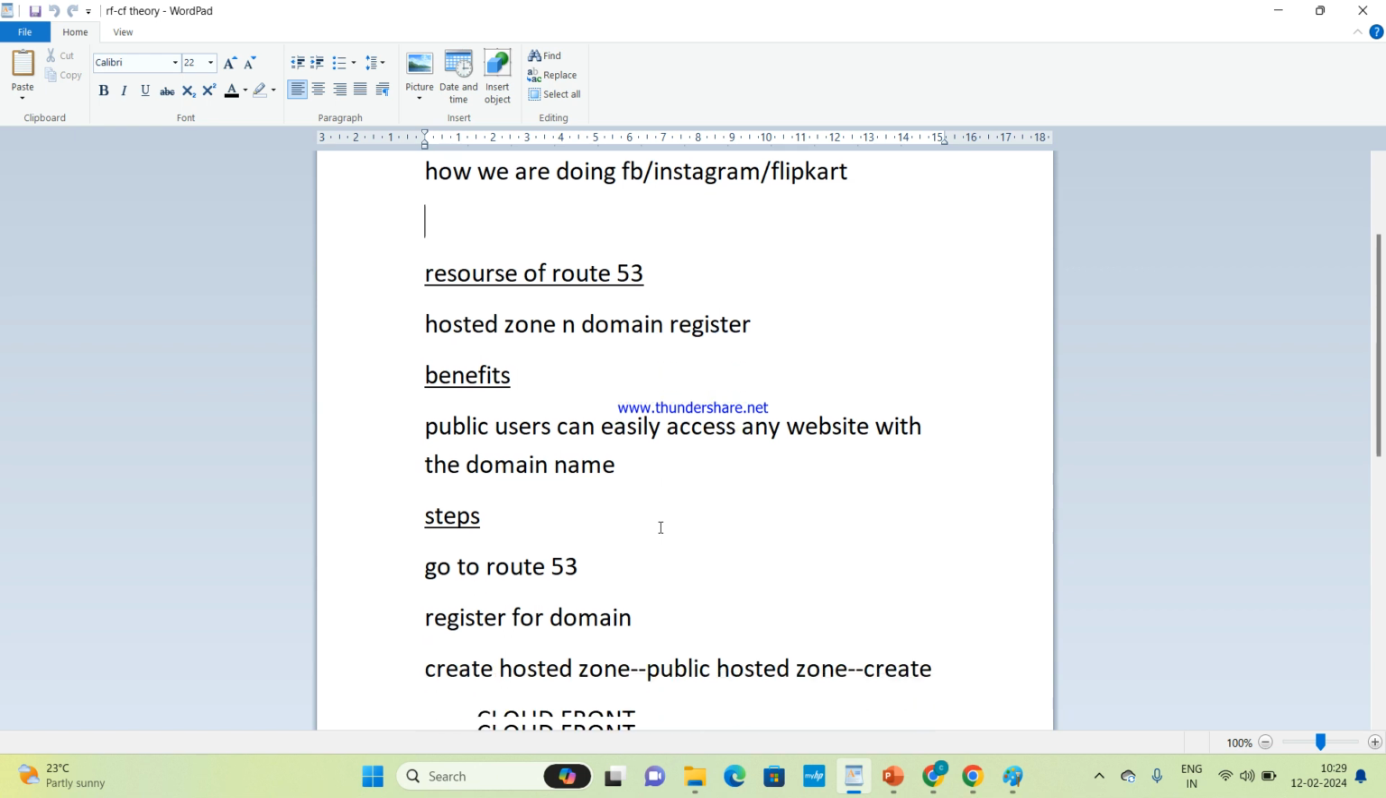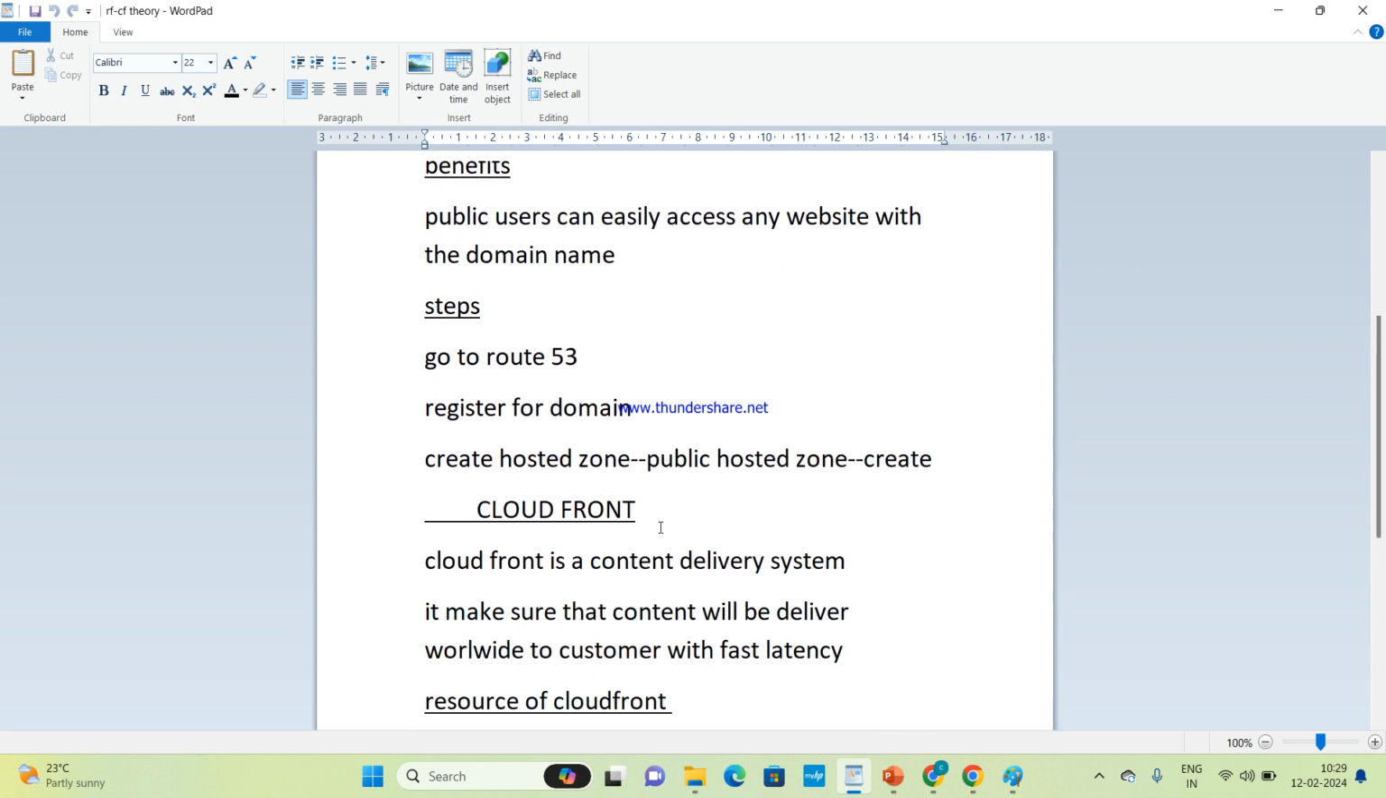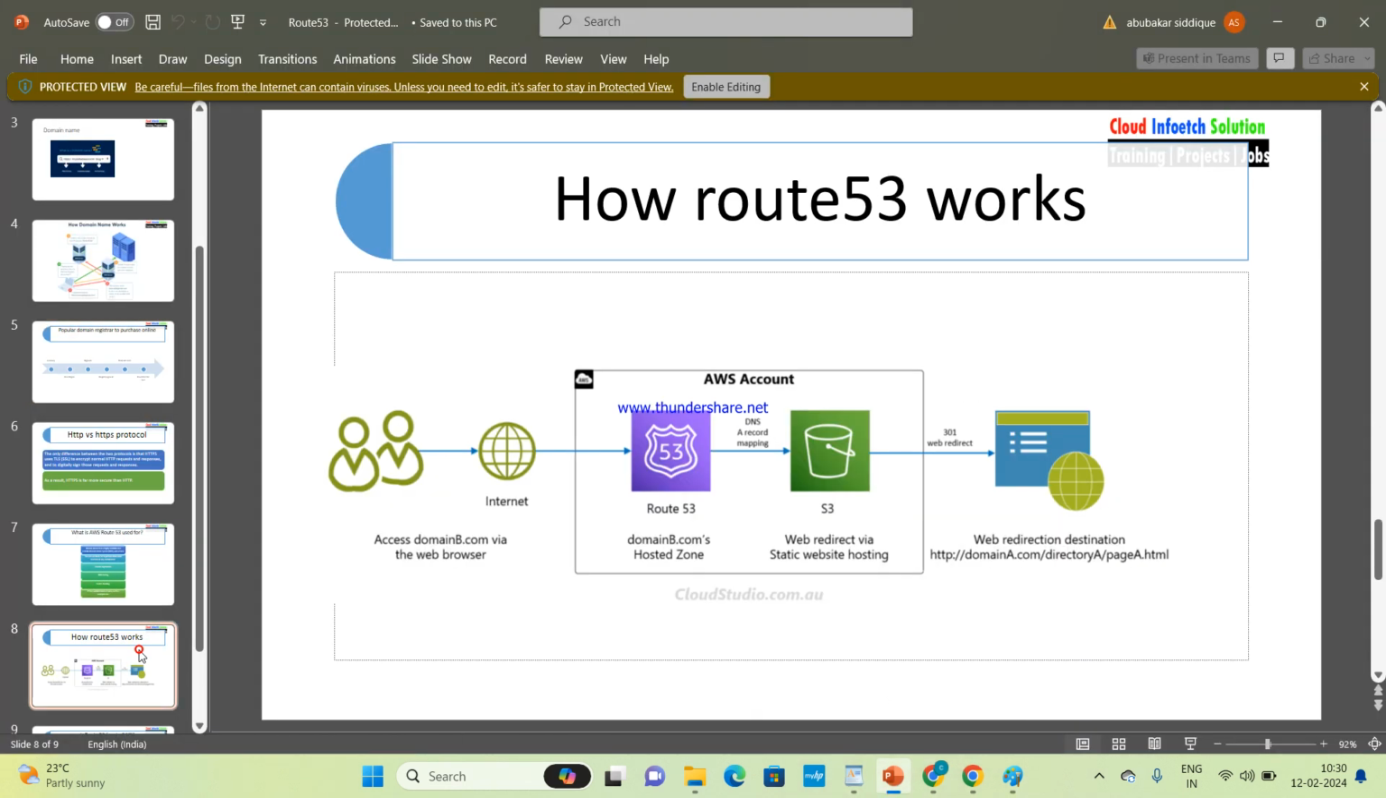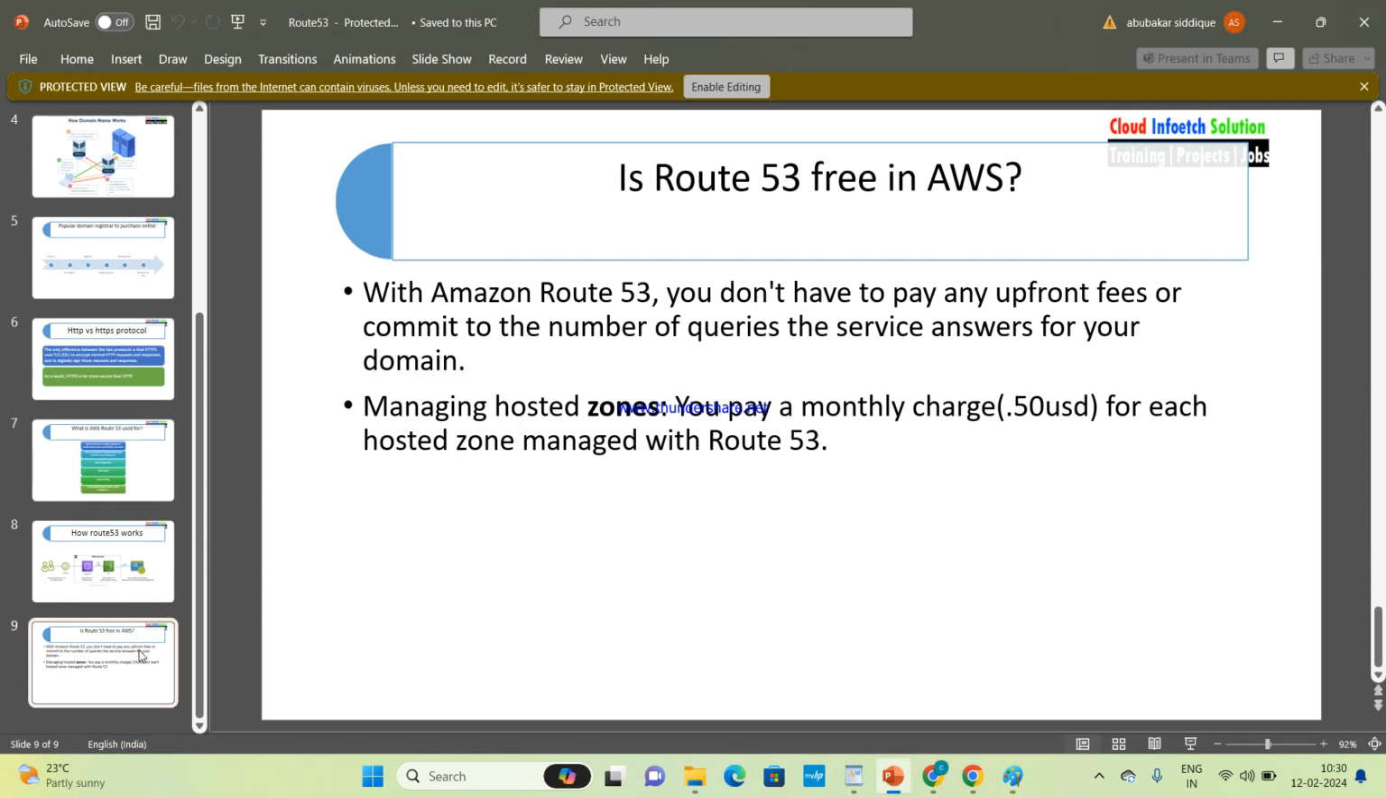We are not going to do labs here because Route 53 charges. The pricing factor of Route 53 is, with Amazon Route 53, you don't have to pay any upfront fee or commit to a number of queries the service answers for your domain. When we check the availability of our domain name, they will give us the prices.